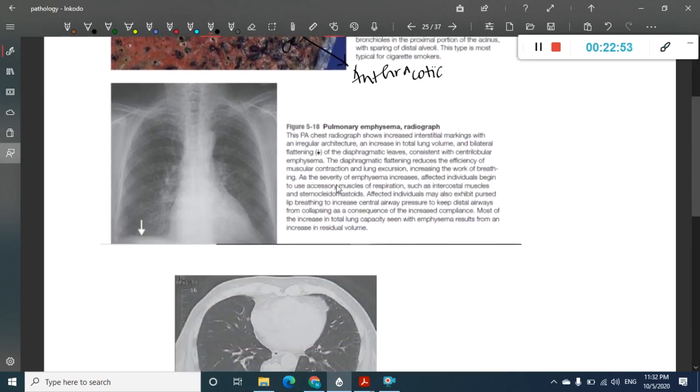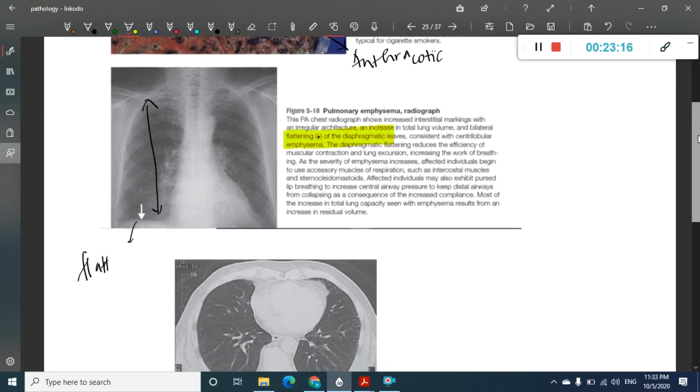Okay, this is the similar X-ray where you see hyperinflated lung. There is one more thing: diaphragmatic flattening is also seen. There is flattening of the diaphragm. See, diaphragmatic flattening is seen. Where is it? Yeah, flattening of the diaphragmatic leaves is seen here. So this is emphysema.